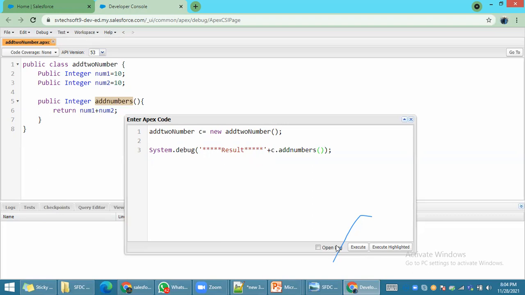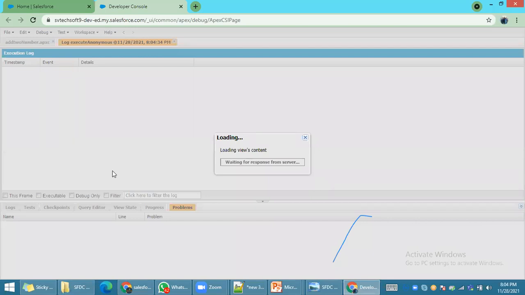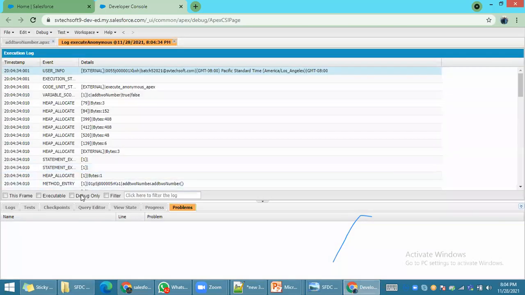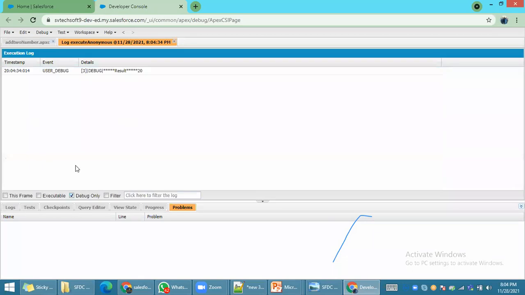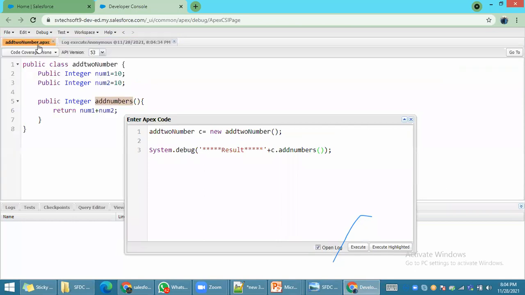If I click on execute, check open log, then click on execute. How much result will you get? We are putting System.debug, right? You can simply check the debug only checkbox. What is the result now? How much number are you seeing? 20. Do I enter any number here? No. In the class, number 1 is how much? 10. Number 2? 10. 10 plus 10 is 20.